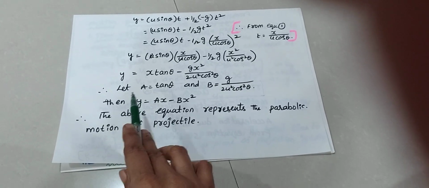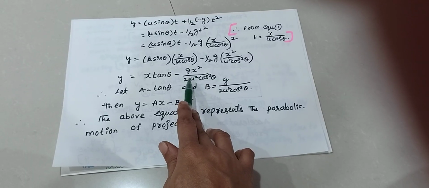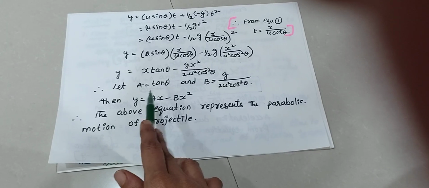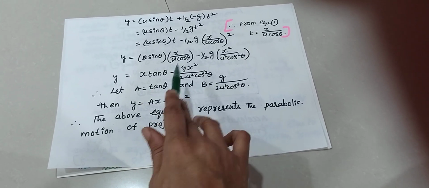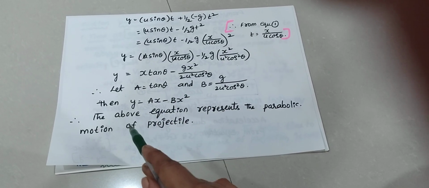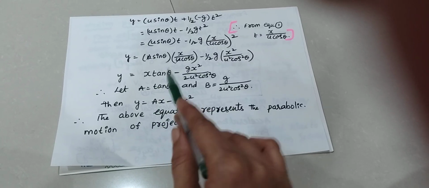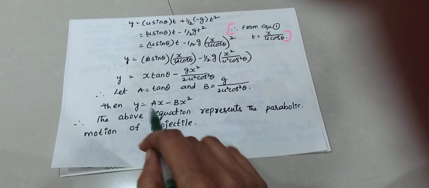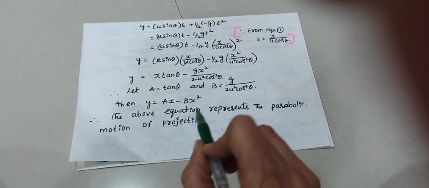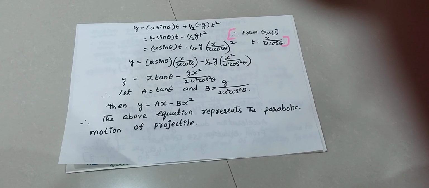Here let us consider tan theta as a, and g by 2 u square cos square theta as b. Then y is equal to ax minus bx square. This equation is similar to a parabola, ax minus bx square. The above equation represents the parabolic motion of the projectile. This is the trajectory of a projectile, which is a parabola.